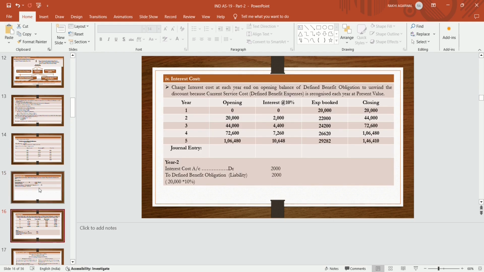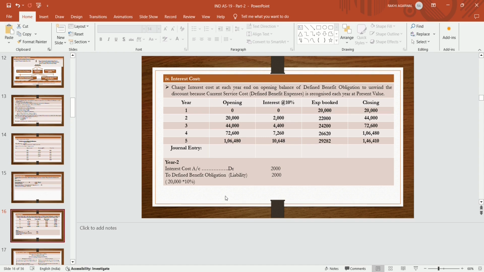Now on that current service cost, interest is to be charged. Unwinding the liability. Charge interest cost at each year end on the opening balance of defined benefit obligation to unwind the discount, because current service cost, the defined benefit expense, is recognized each year at present value. So we have to prepare the amortization table for year 1, 2, 3, 4, 5.